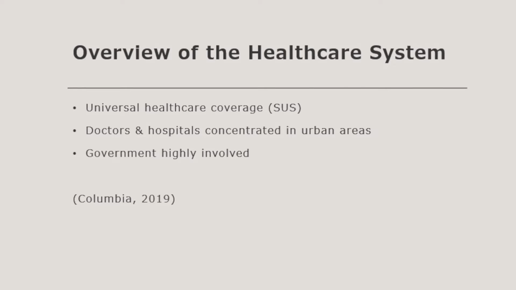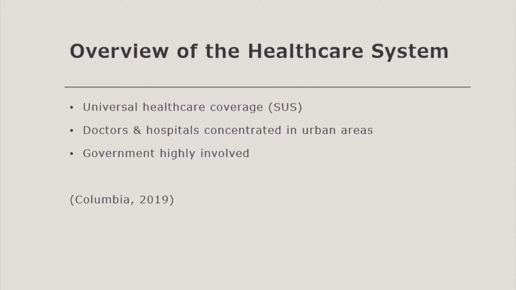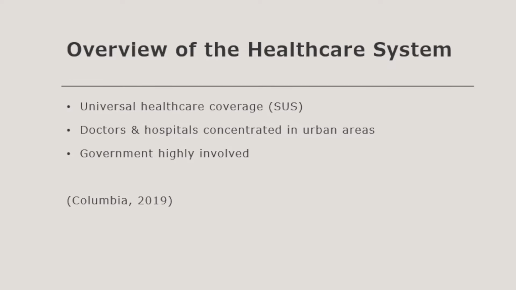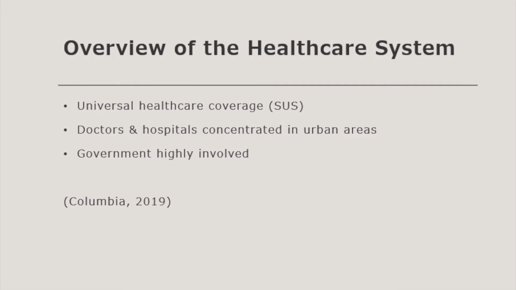Although seemingly Brazil has a good healthcare system, the largest concentration of doctors, hospitals, and healthcare services are located in urban areas. This creates a challenge for the rural and low-income populations. Of the 6,600 hospitals, about 63% of those are private, giving unequal access to the population. The SUS is funded by tax revenues and social contributions from federal and state governments.